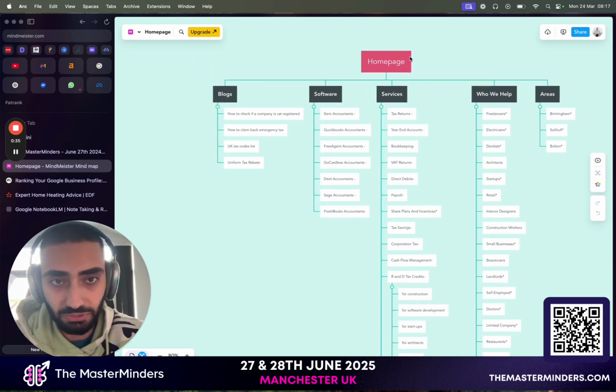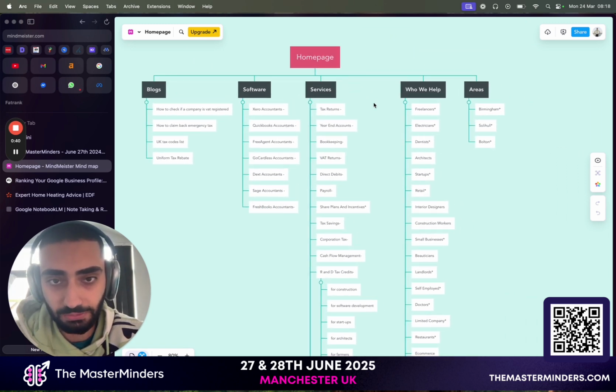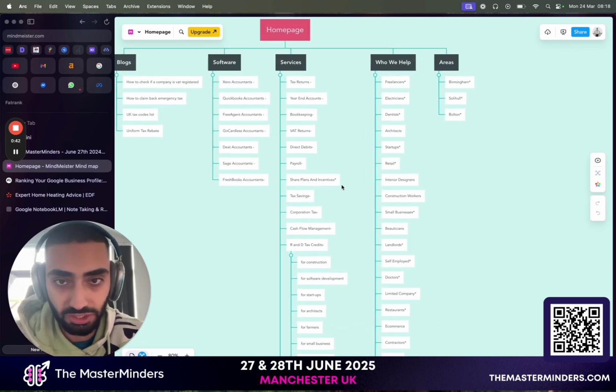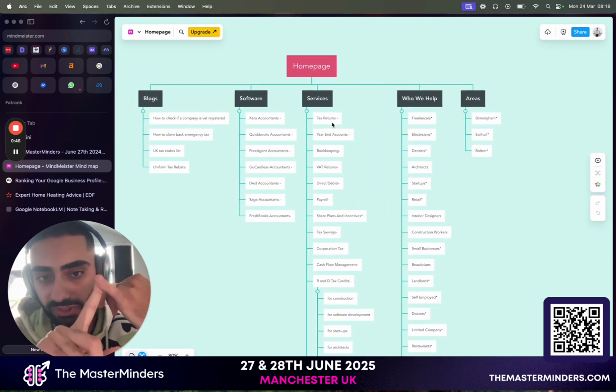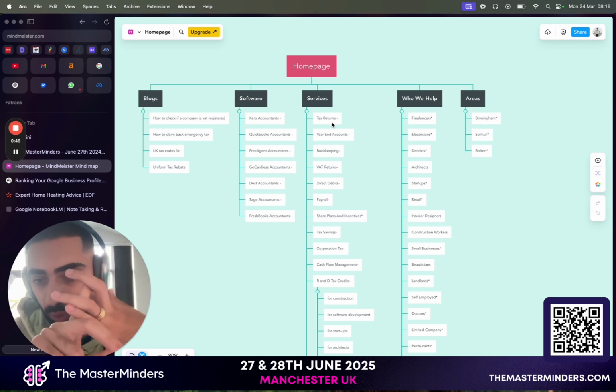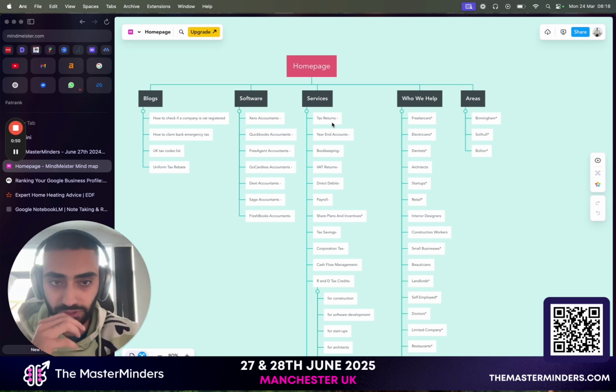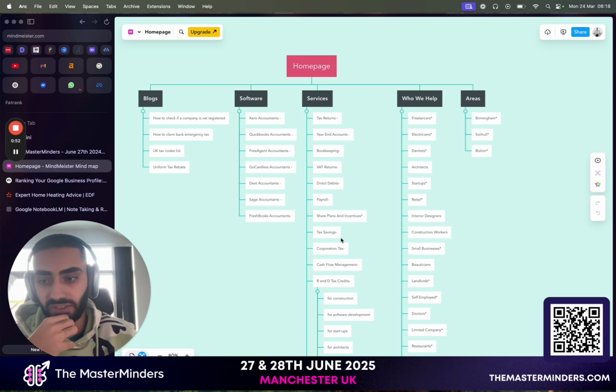So basically you've got your homepage up here, you would have your blog section, you would have different service landing pages. So this was for an accountancy firm. For example, they offer tax returns, year-end accounts, bookkeeping, VAT returns, etc. So these would be basically all of the SEO optimized pages that I would need to actually write and get content uploaded onto my website.